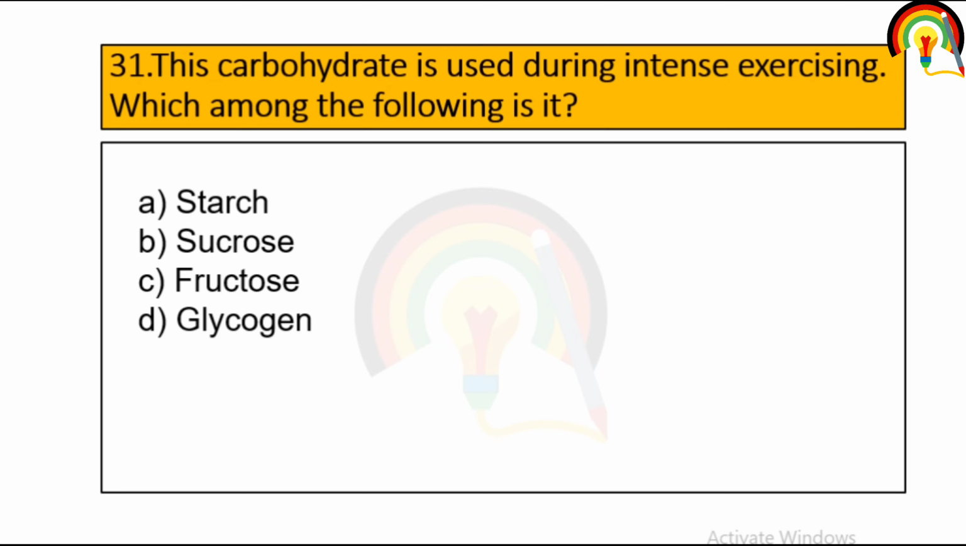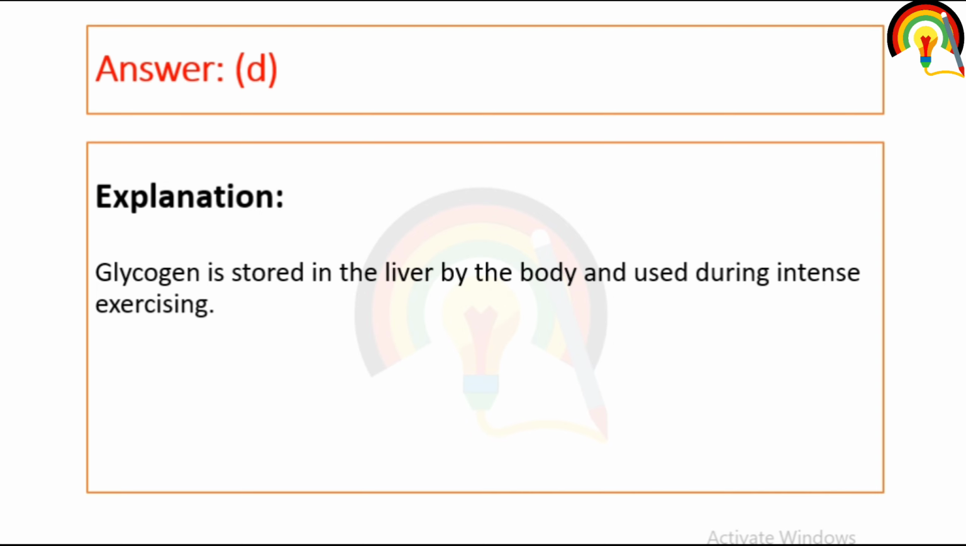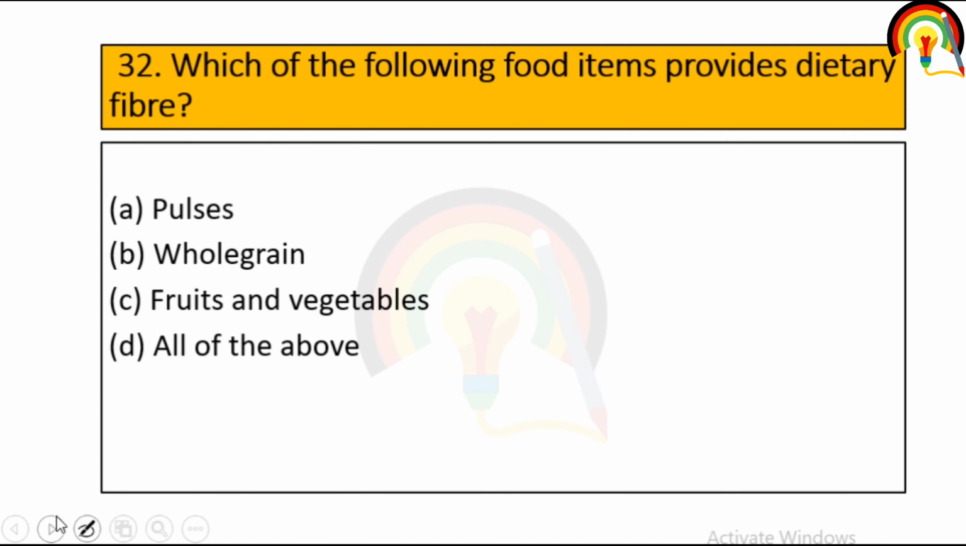Next one is, which carbohydrate is used during intense exercise? It's glycogen. Glycogen is stored in the liver by the body and used during intense exercise. So the storage form of carbohydrate in animals is glycogen, and glycogen stored in the liver is used by the body during intense exercise.